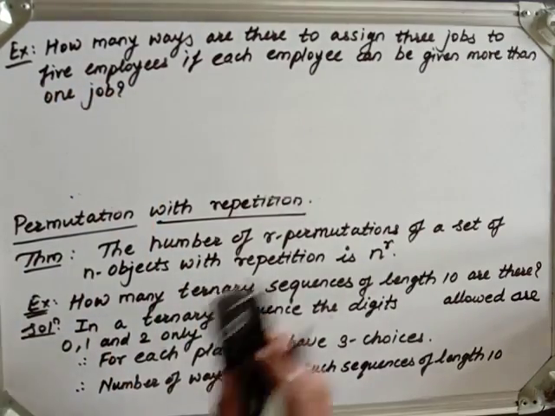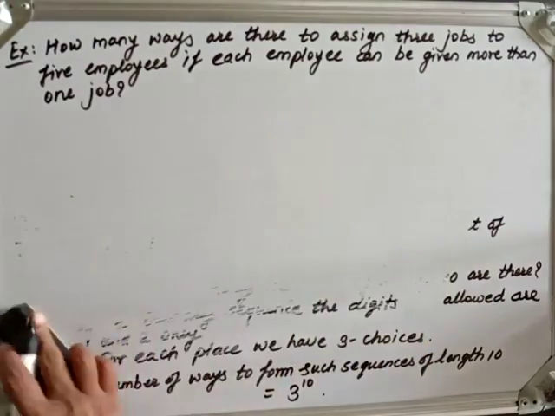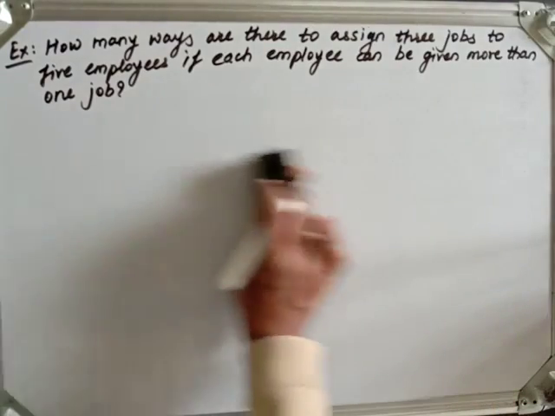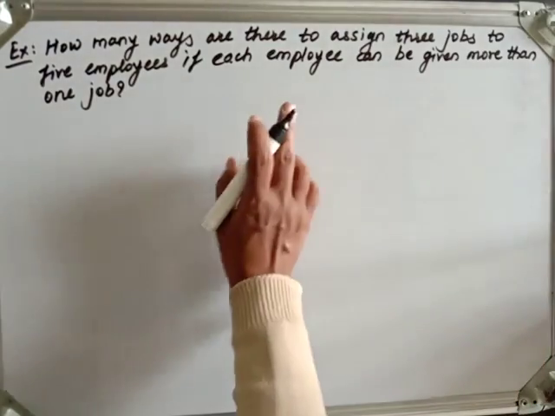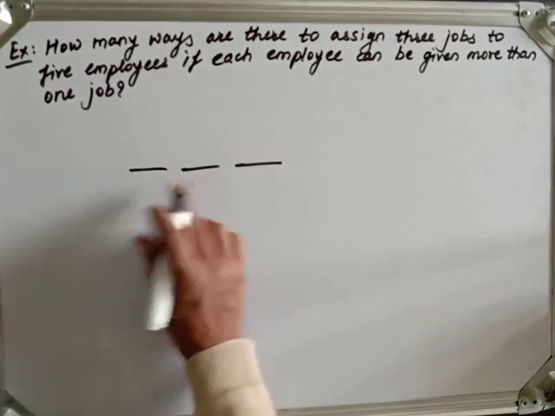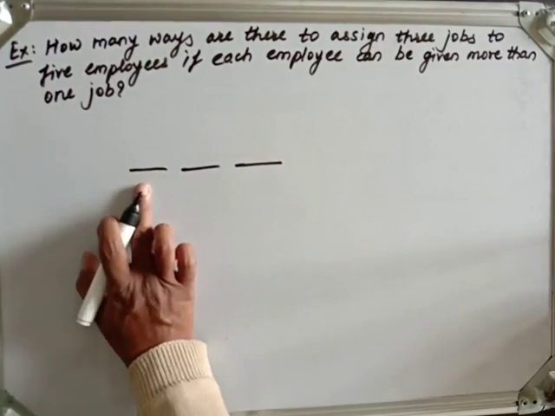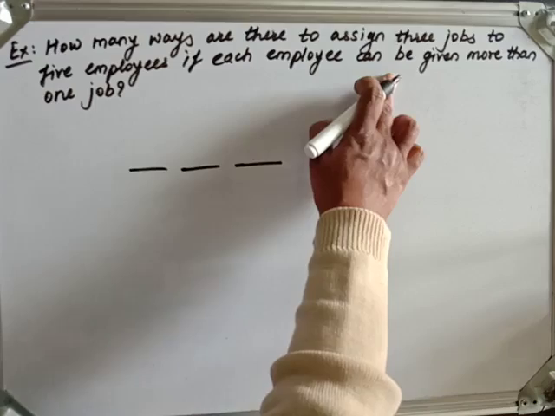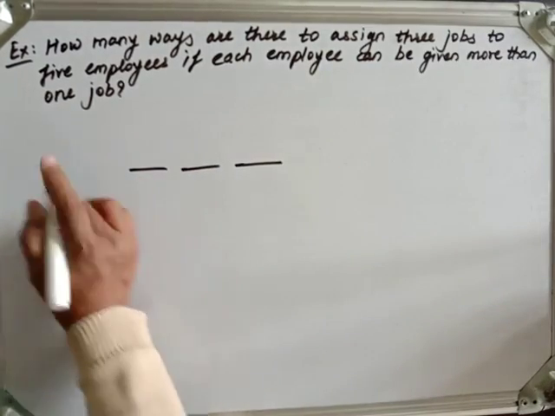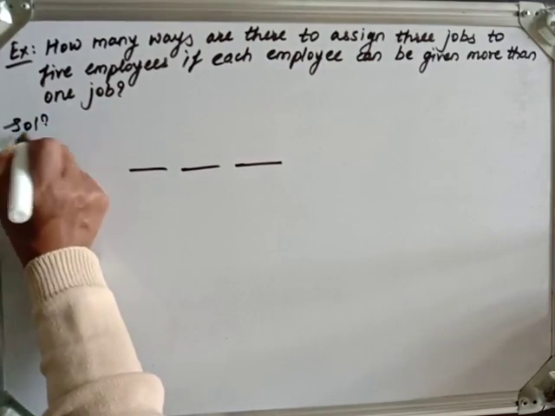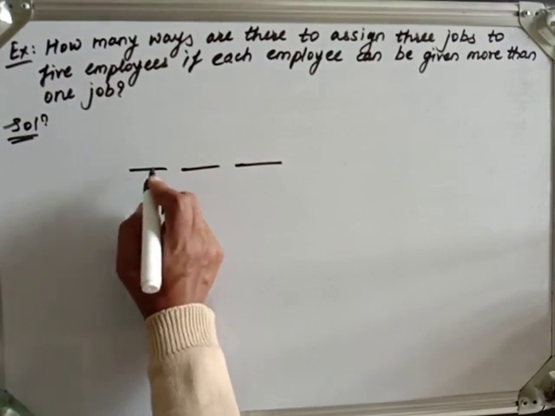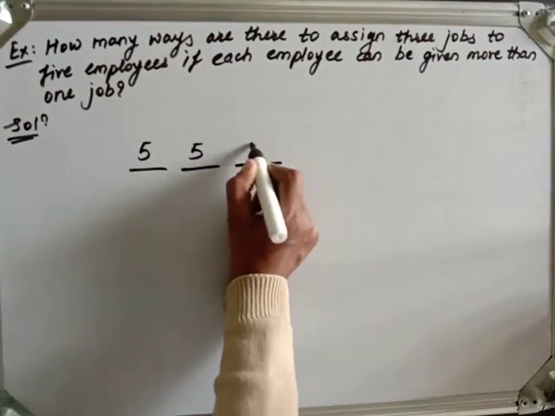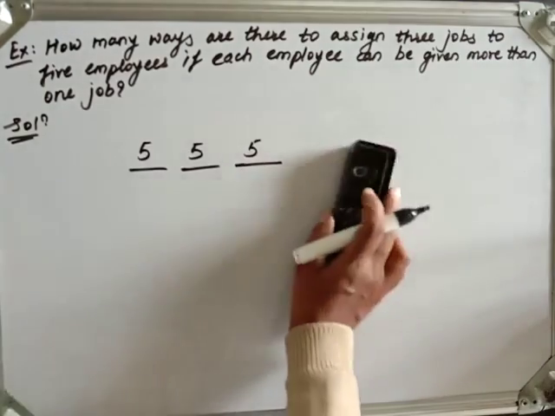Each employee can be given more than one job means repetition is allowed. So we have to assign 3 jobs and the total employees are 5. For these 3 places we have 5 choices each, as each employee can be given more than one job. So for assigning each job we have 5 choices, therefore the total number of ways is 5 into 5 into 5, that is 5 cube, that is 125.